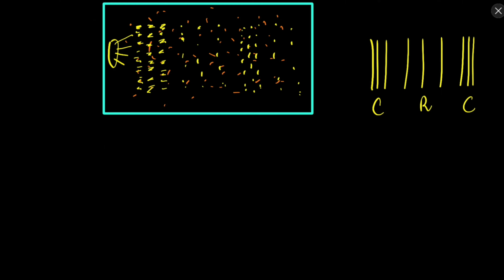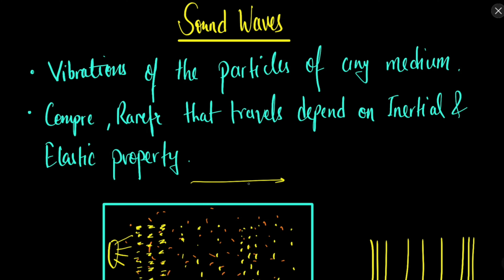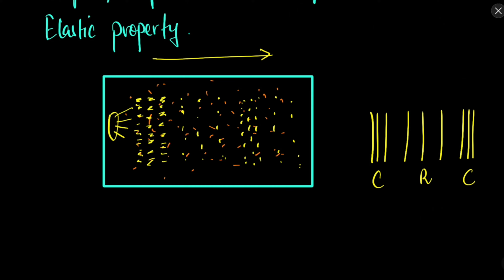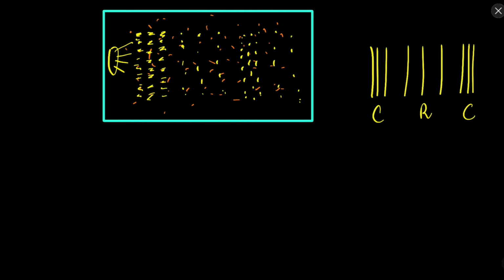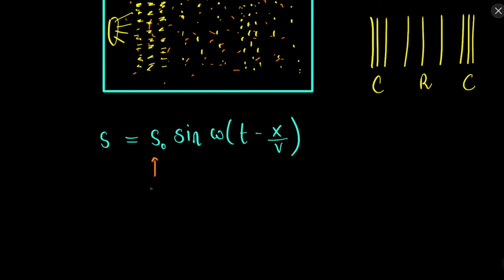Now what is the formula for the displacement of the sound wave? The vibration is moving forward. The particles usually remain at their location, but the vibration is traveling. So the displacement of those particles can be given by this usual wave equation, where S naught is the maximum displacement, or it can also be said to be the amplitude.